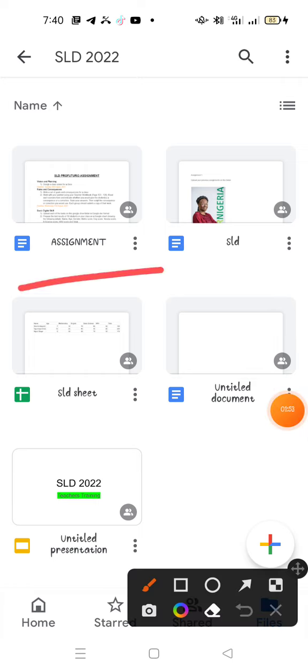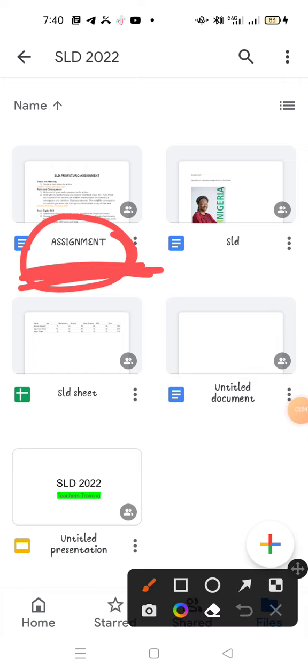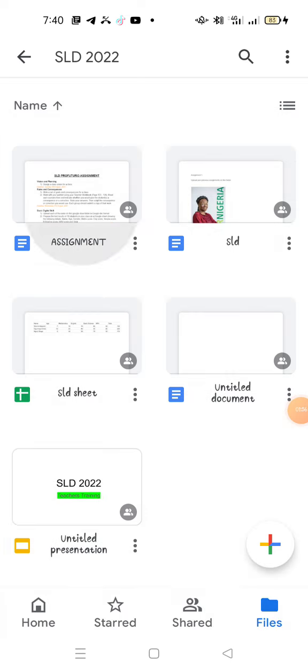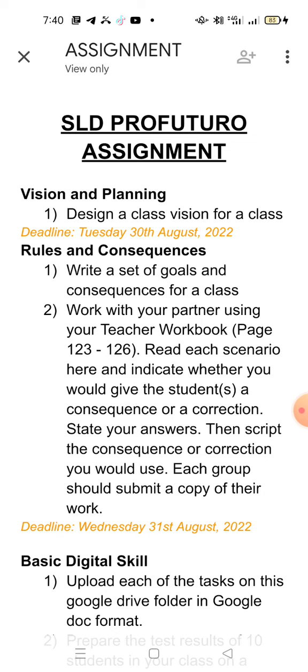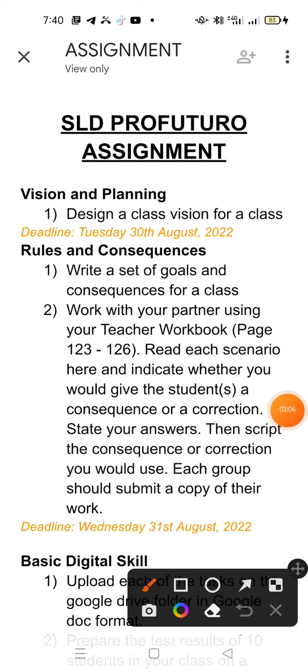So let's just come under this and tap the assignment. It is a document. We are inside a file, so from that file we have opened a document, and this is the assignment we have. Vision and planning. Design class vision. This, I think we have done it. And the second one, which Coach Dami asked that we do on a Google document and send to him.